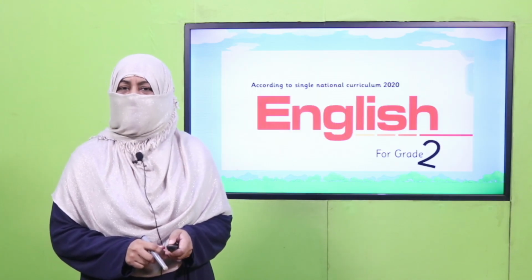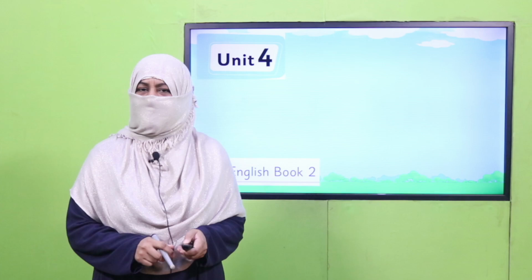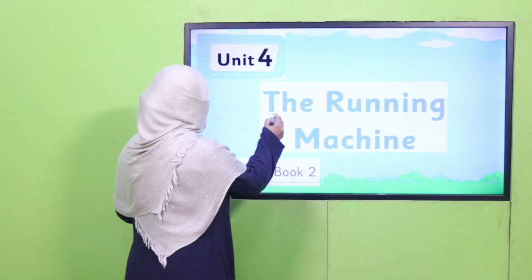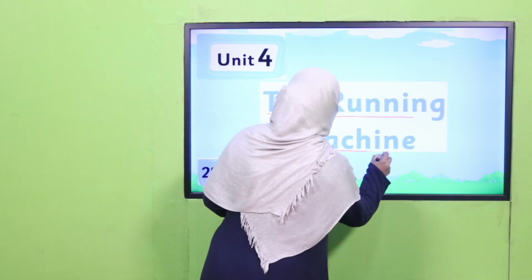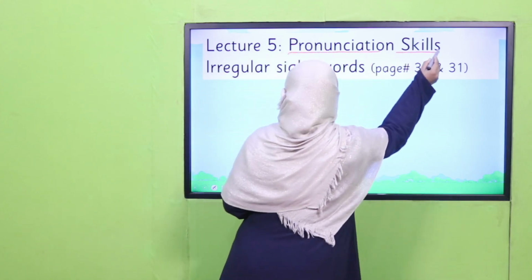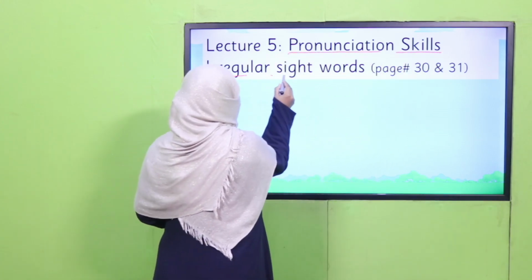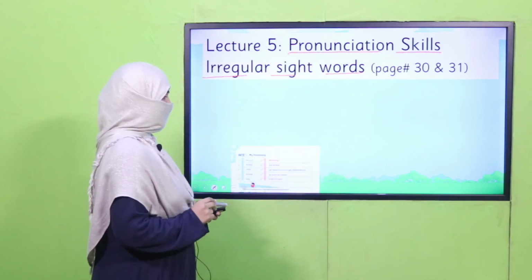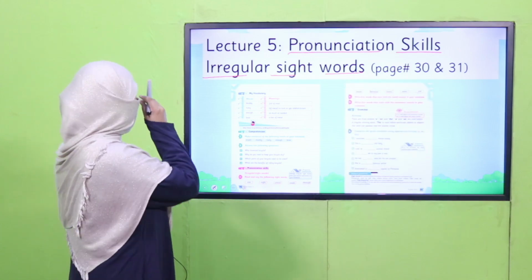That is English for grade 2. We are learning Unit 4. Its title is The Running Machine. Today's lecture 5, under the title of Pronunciation Skills, we will learn about irregular sight words and we'll cover page number 30 and 31 of your book.